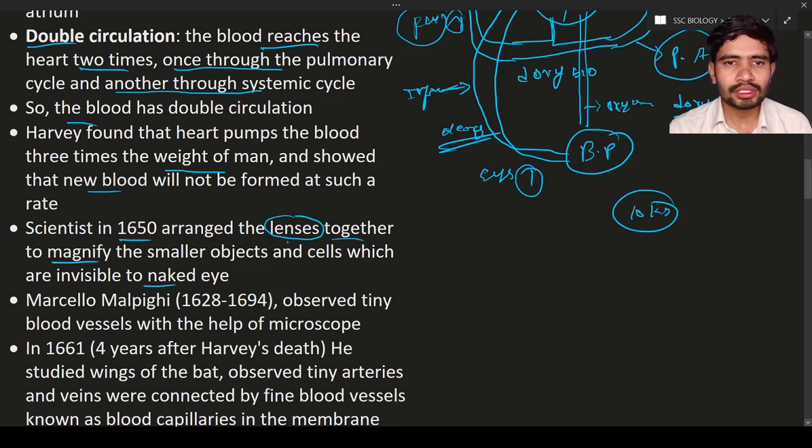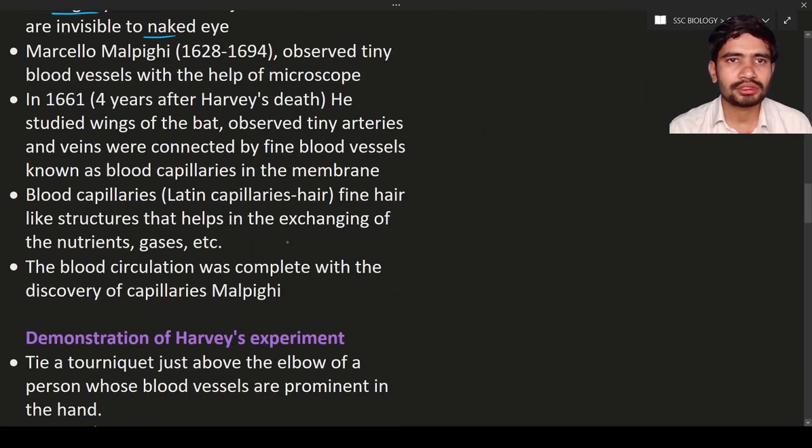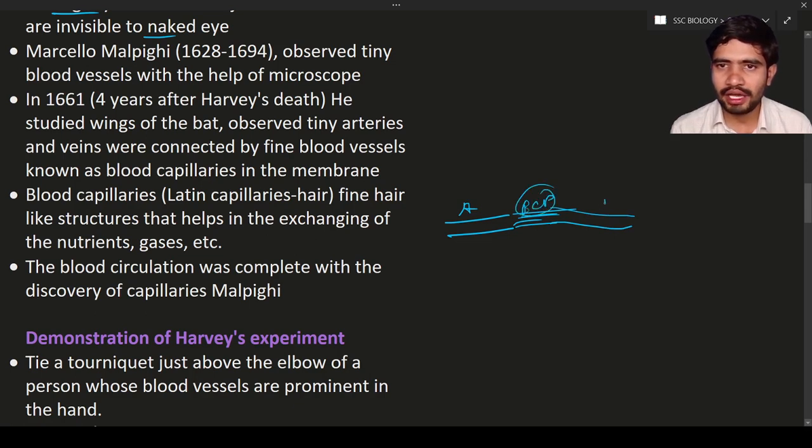Okay, so next is Marcello Malpighi, who belongs to the years 1628 to 1694. He observed tiny blood vessels, known as blood capillaries. In the last class we have discussed this. These are the arteries, these are the blood capillaries, very, very thin like hair, and these are the veins. They arranged the lenses in such a way as to see the tiny hair-like structures like blood capillaries.